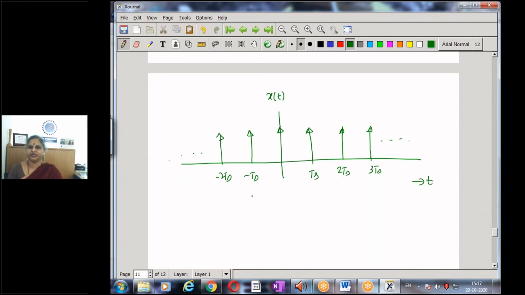Since this signal is periodic, let us consider the interval minus Ts by 2 to plus Ts by 2.